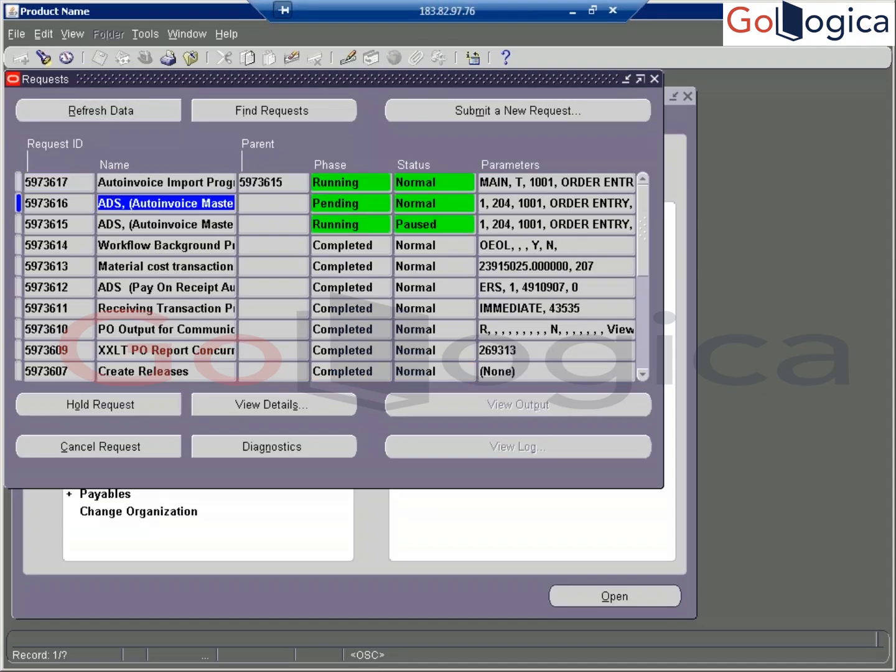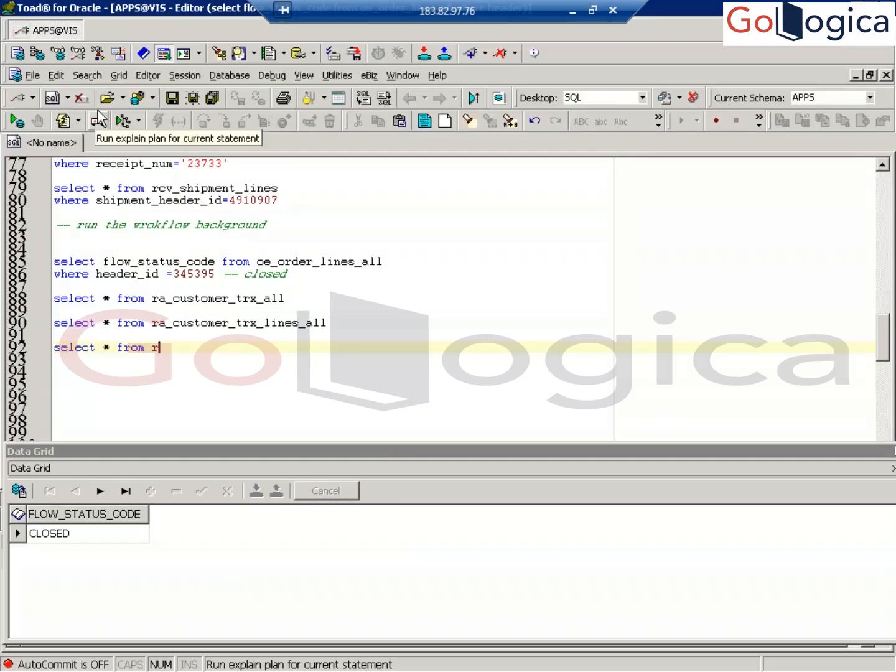See now, ADS is submitted. This is going to create your invoice. It is moving the data from OM to AR, and it is moving the data from AR interface tables to AR base tables. Okay, keep in mind. Suppose someone asks, what is the AR invoice import program? This is the auto invoice import master program. This automatic invoice master program is moving the data from OM to AR. Okay, keep that in mind.